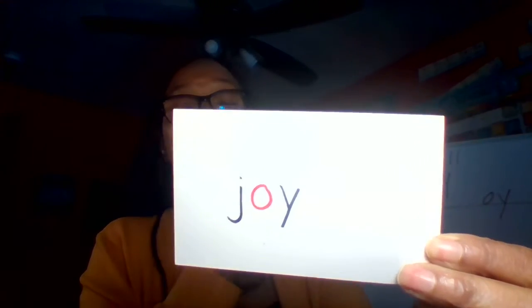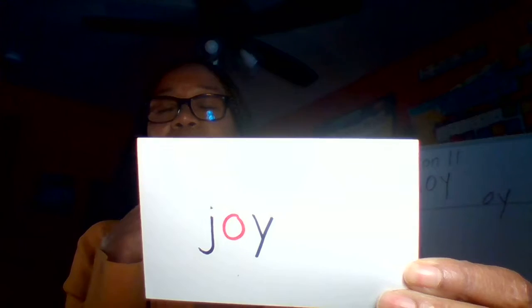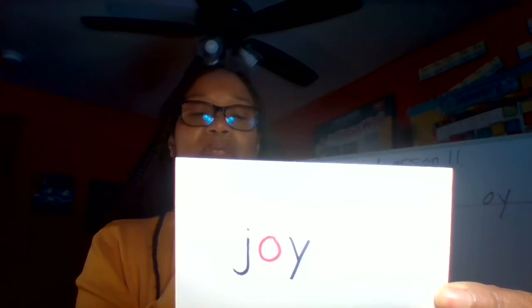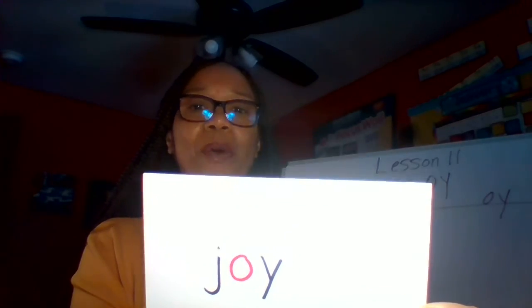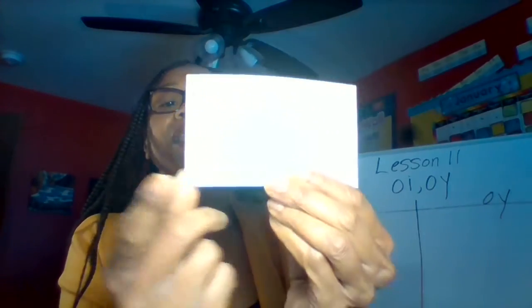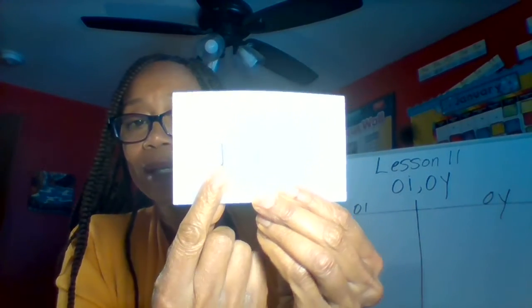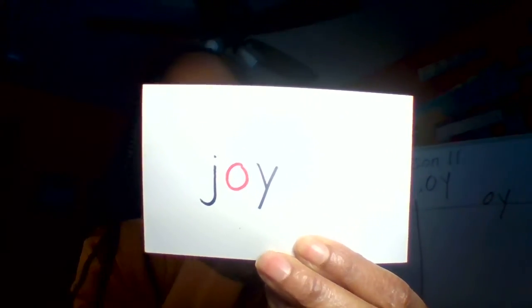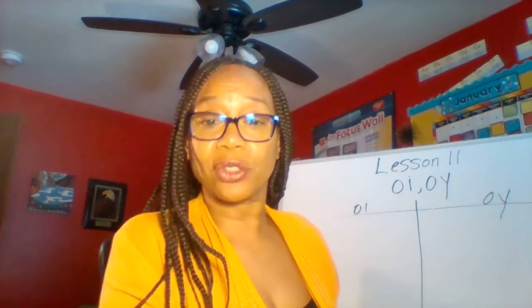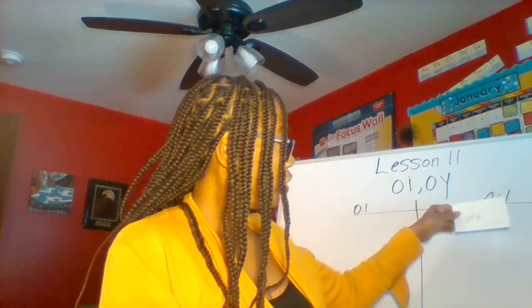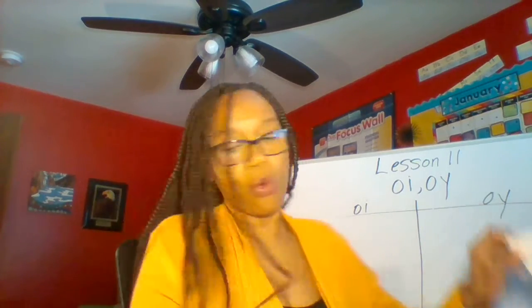Now, when we did these, we just highlighted in red the vowel, and we didn't go forward in the lessons. So it's your turn to trace. You will have your J in one color and your OY in red. And I just gave you the answer for the first one, and our joy will go under OY.